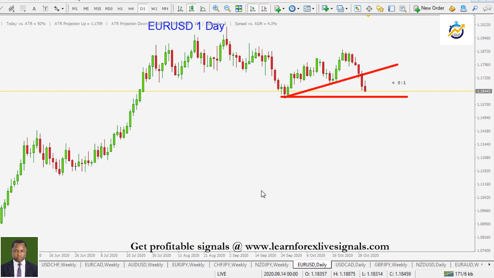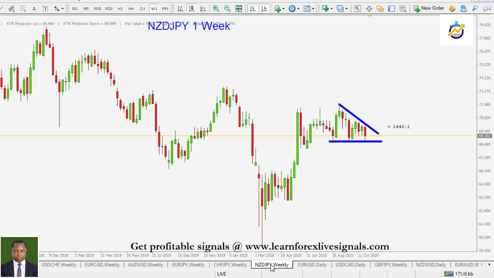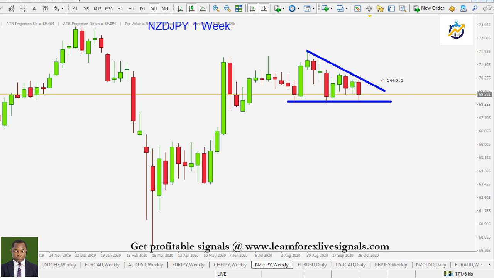Price is bearish here. We're looking for short opportunities. Now the New Zealand dollar against the Japanese yen. I just want to show you, this is something to keep an eye on. We have more of a flat bottom trend. We'll prefer to see a breakout to the downside. If we get a breakout to the downside, we're very happy to keep looking for short opportunities.